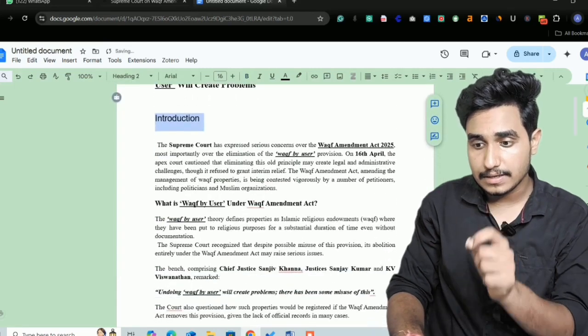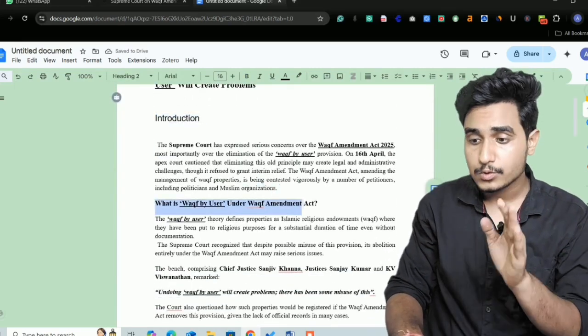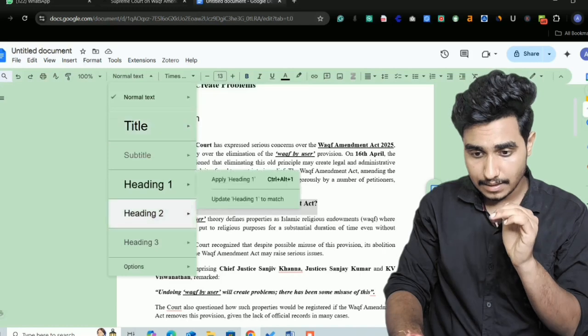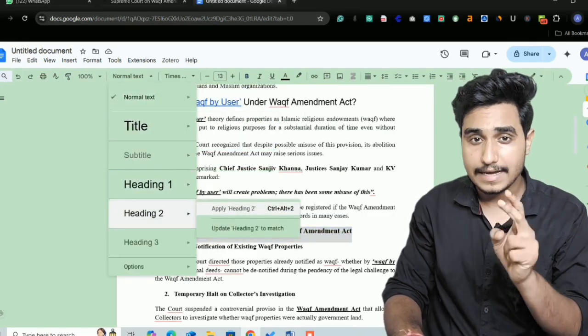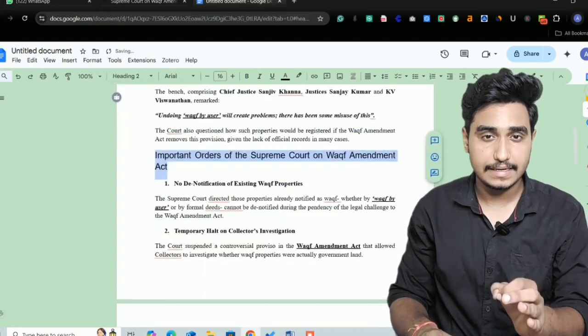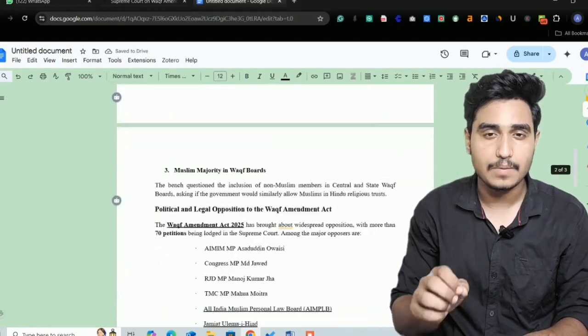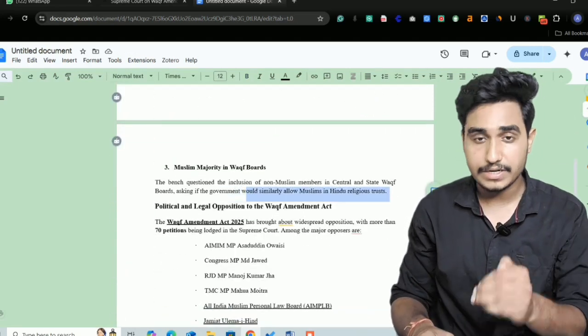Again, what is Waqf by user under Waqf Amendment Act? This is also a heading, so apply the H2 tag here. Now again, coming here, important orders of Supreme Court on Waqf Amendment Act. This is also a heading, so apply the H2 tag here once again. Remember, whenever it is a heading, apply the H2 tag, and whenever it is a subheading, apply the H3 tag. And this is how you should follow it in your whole article.